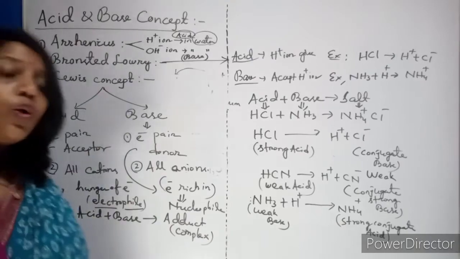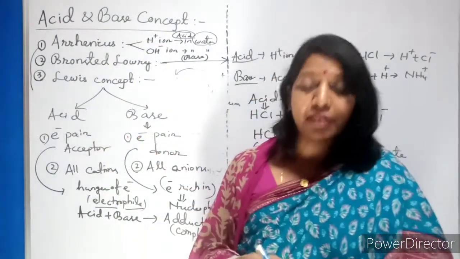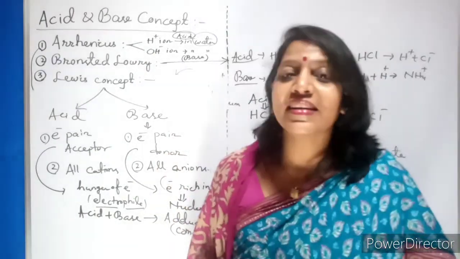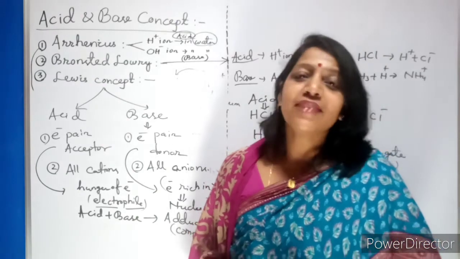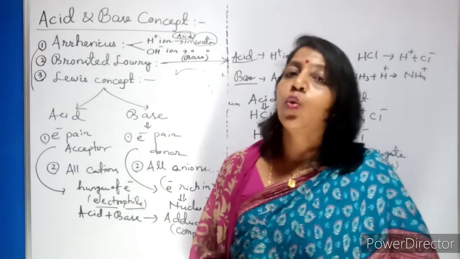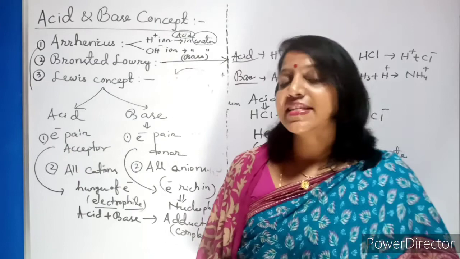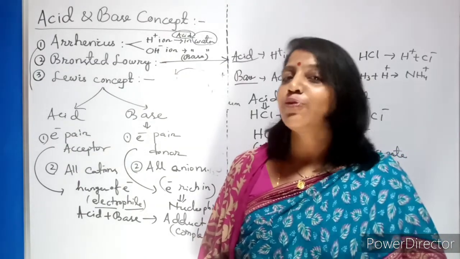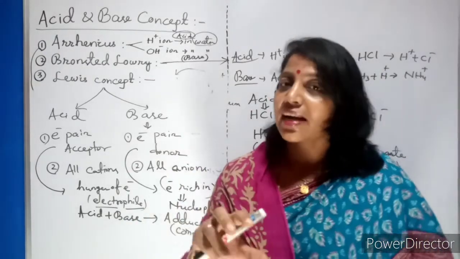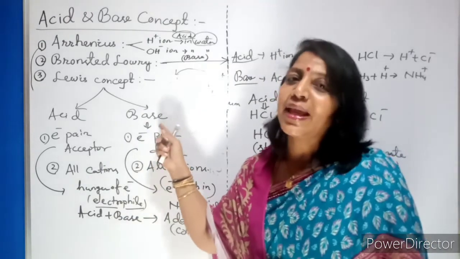It will form the coordinate compounds, where this acid is nothing but your central metal atom, and this base is nothing but called the ligand. You will study very thoroughly in your 12th or plus 2 science a chapter called coordination compounds, where you are going to use this Lewis acid and Lewis base. The way they form the coordination compound is that your central metal atom will be there, around which the ligands will be there, which act as a base.